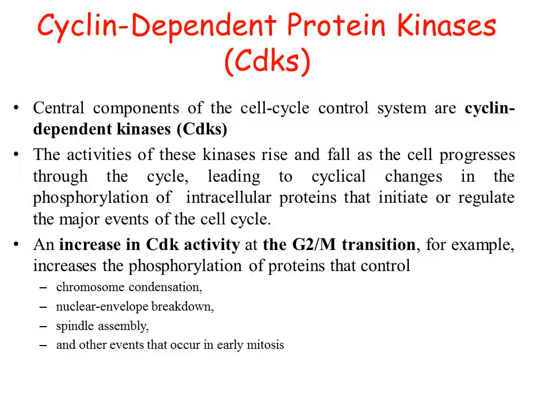For each event we need different proteins, and all these proteins responsible for the start of mitotic phase are controlled by CDKs, which are active in the G2 to M phase transition.